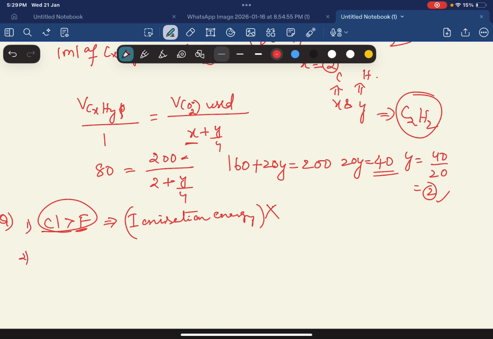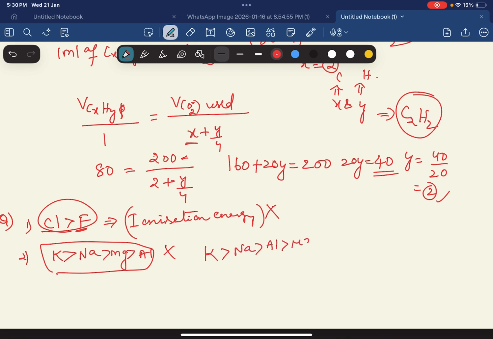Coming to the second point, students. Metallic character, how will it be? So potassium, sodium, magnesium and aluminum. This is the order of metallic character given. This is the correct order basically, but in the options it is not given like this. Potassium greater than sodium greater than aluminum greater than magnesium is given, which is wrong.